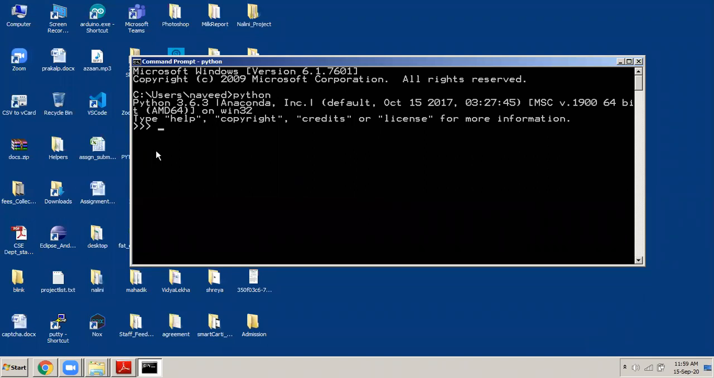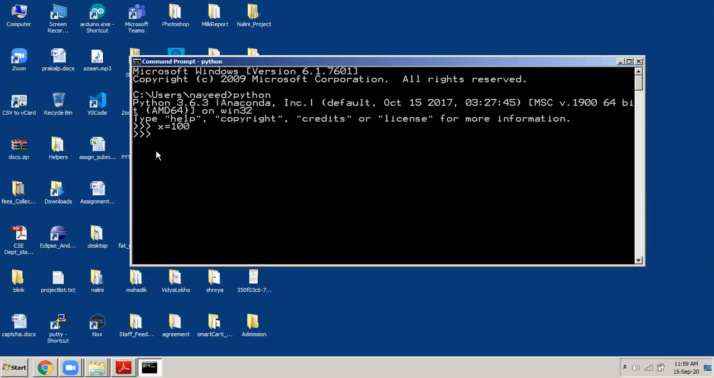One at a time I can type. Okay, I will show you. X is equals to 100, enter. So my first statement is recorded already by this command prompt. Now it has declared a variable X of type integer, and then it has stored the value 100 into it.